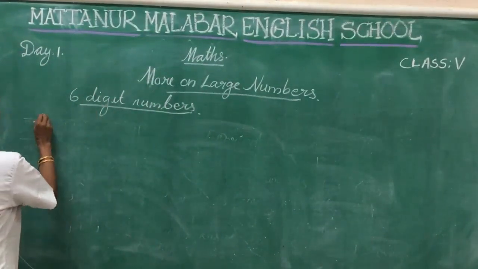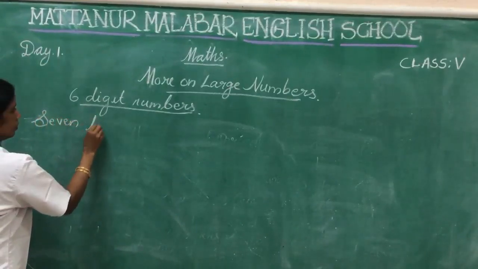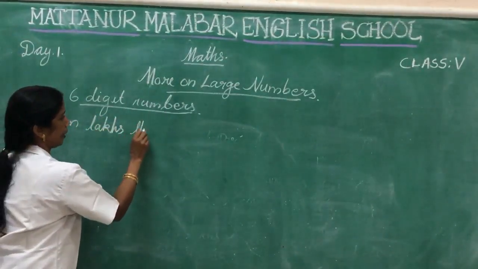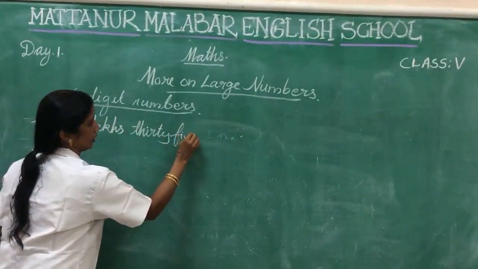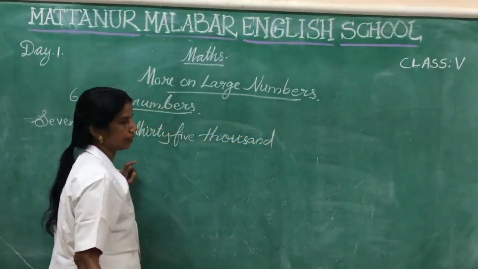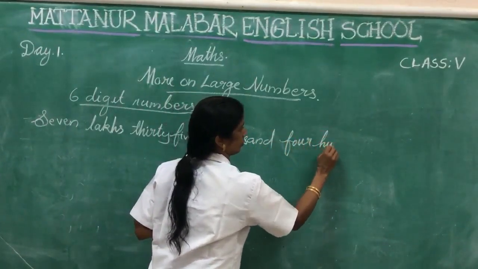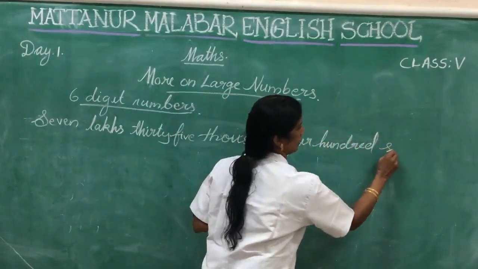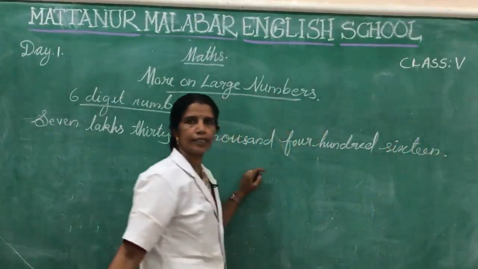Here, when we get 7 lakhs 35,416. This is the number name.